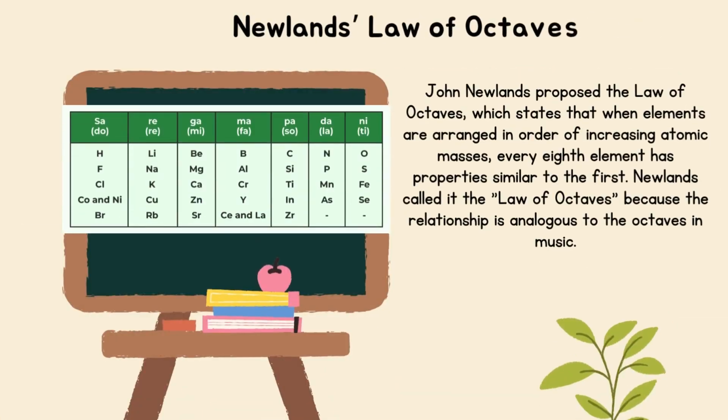Next is Newland's law of octaves. John Newland proposed the law of octaves, which states that when elements are arranged in order of increasing atomic masses, every eighth element has properties similar to the first. Newland called it the law of octaves because the relationship is analogous to the octaves in music.